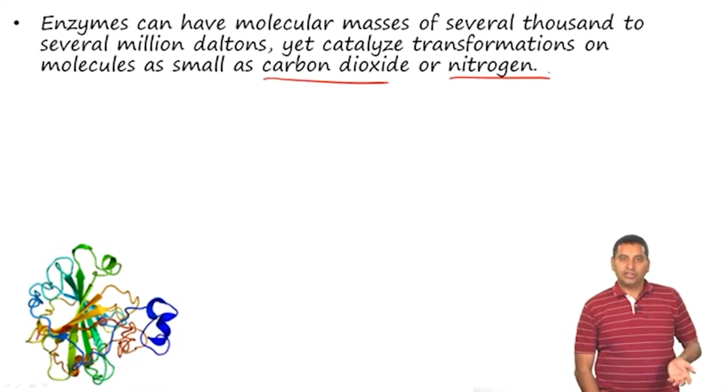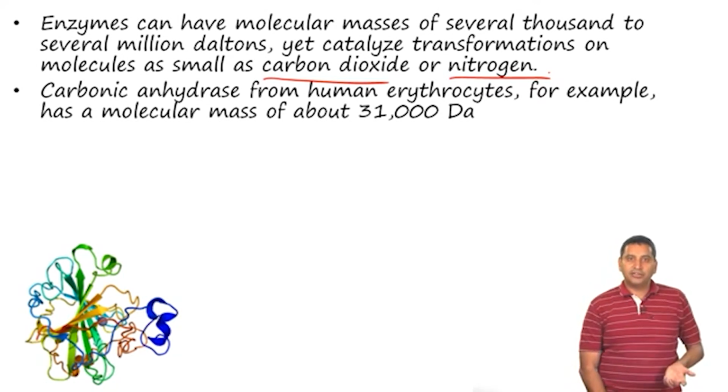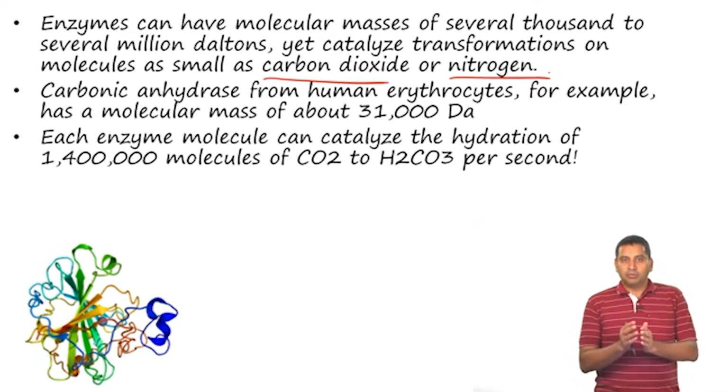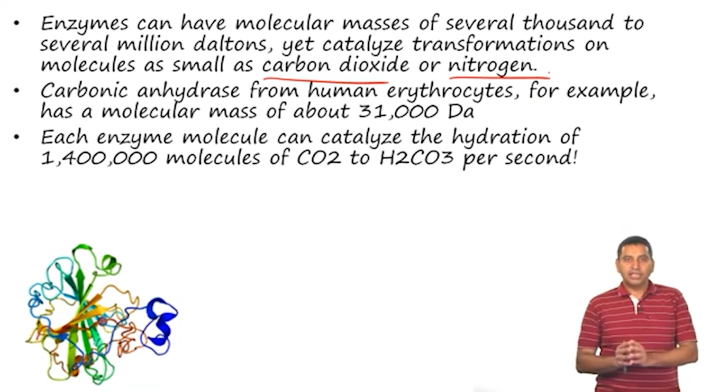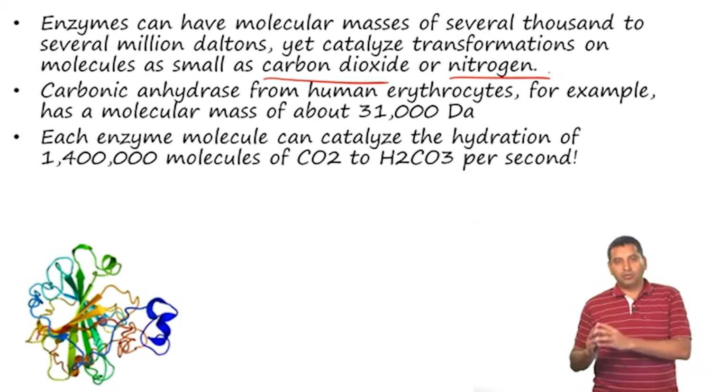So, here is an example of carbonic anhydrase, which has a molecular weight of 31,000 Dalton, but catalyzes the hydration of carbon dioxide to bicarbonate or carbonic acid. Each enzyme molecule can catalyze the hydration of 1.4 million molecules of CO2.